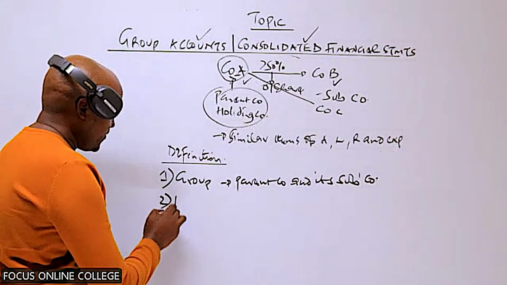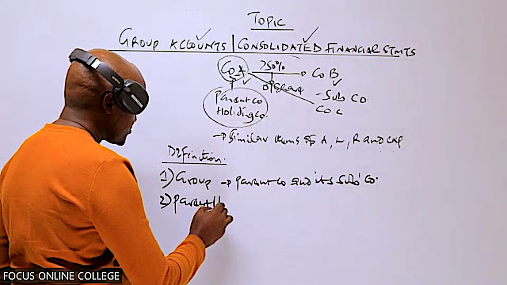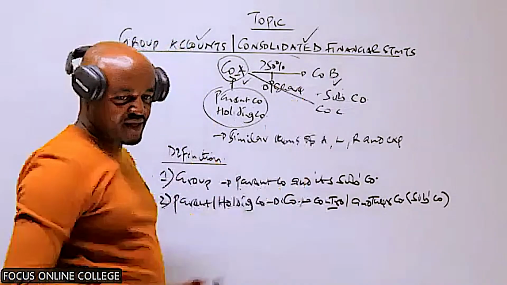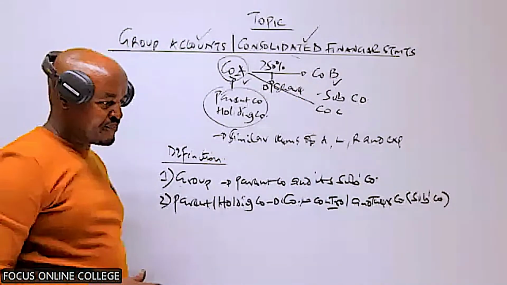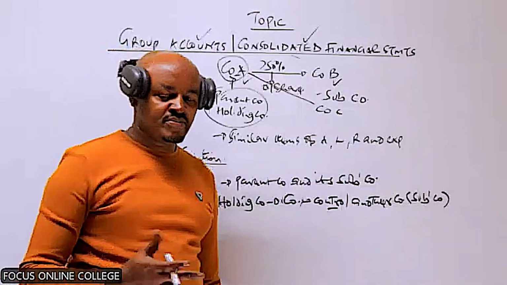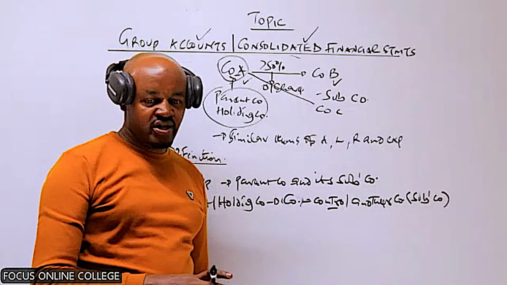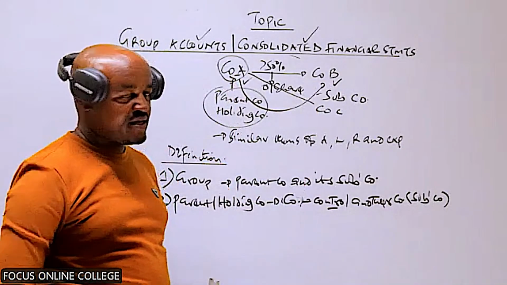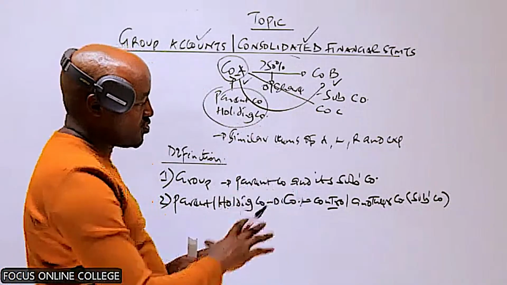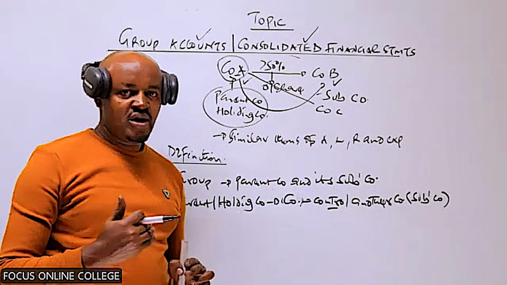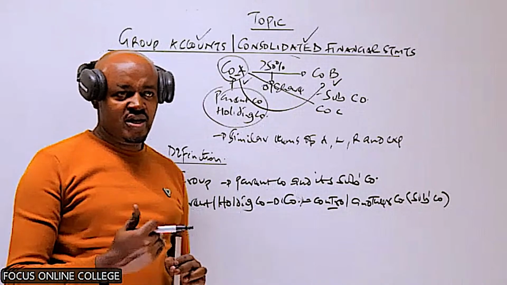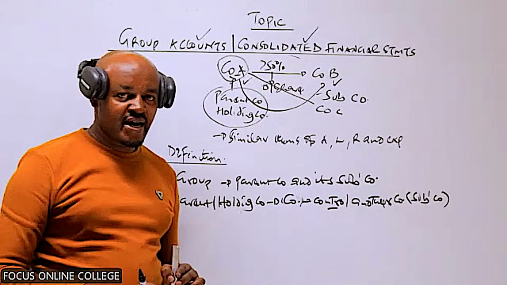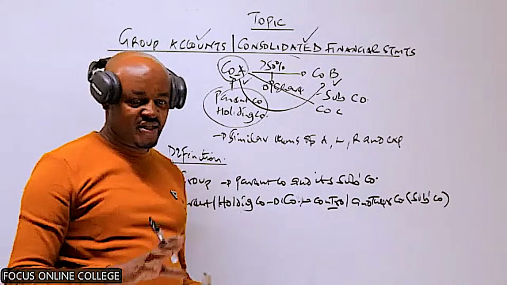The other term we can define here is the parent. The parent company controls another company which is known as the subsidiary. Basically, control is determined by checking the percentage shareholding. If this company has acquired the majority of the shares, more than 50%, we say that this company controls the other. Though the control does not exist only where a parent company has acquired the majority of the shares.